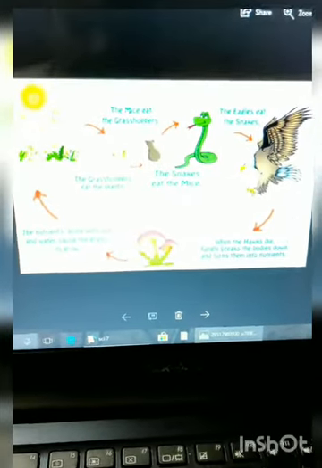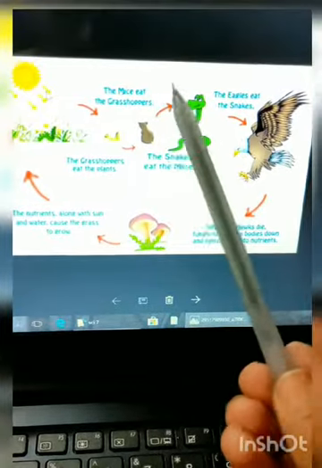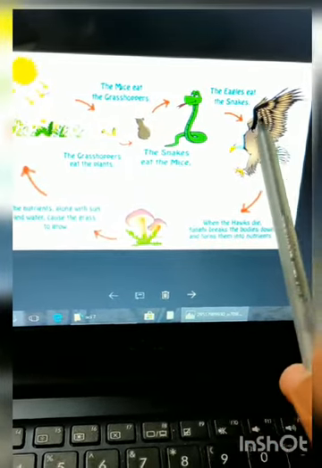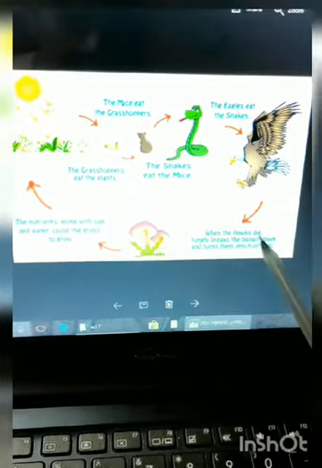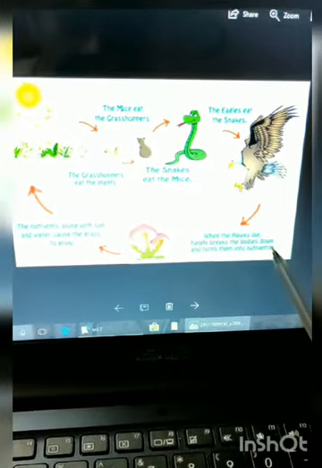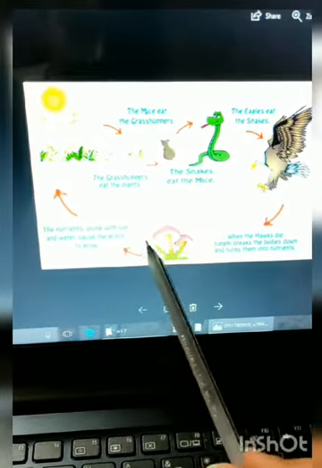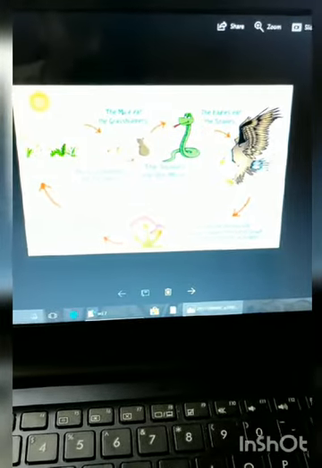See students, this is the funny picture given. The mice are eating the grasshopper, the eagle eats the snake. When the hawk dies, fungi break the body down and turn it into nutrients. You can see this.